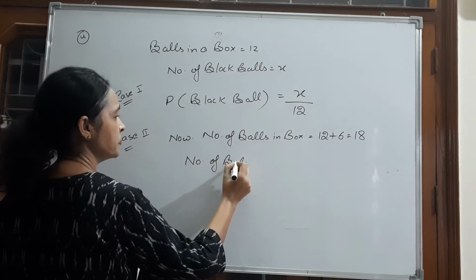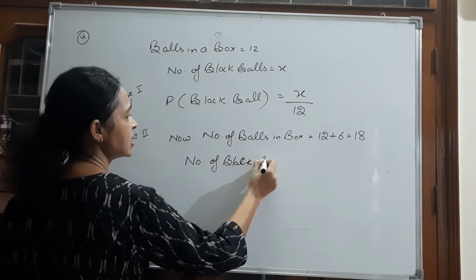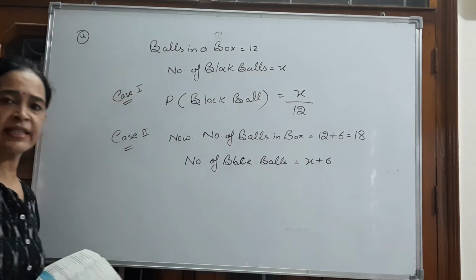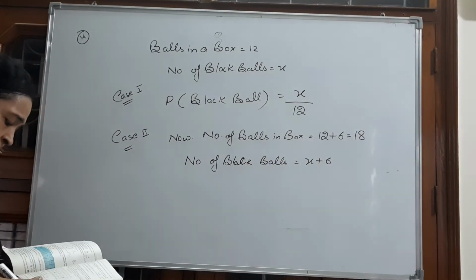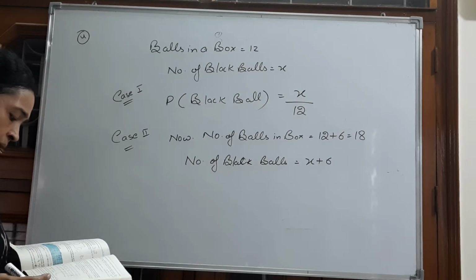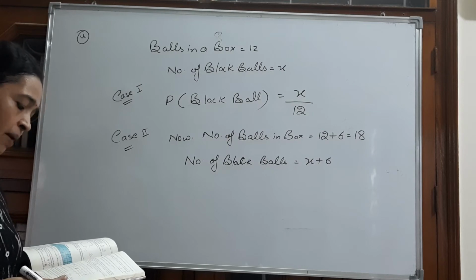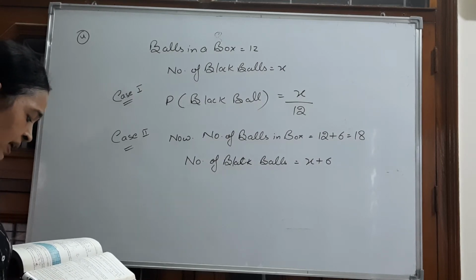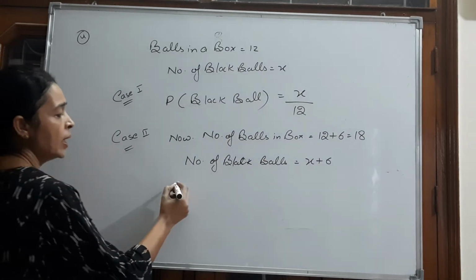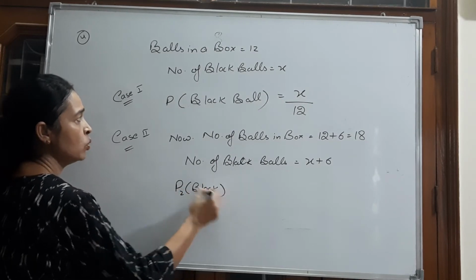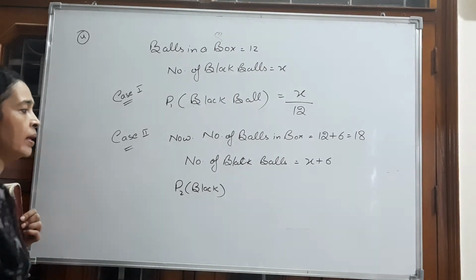Number of black balls are, earlier it were x, now x plus 6. Now what does it say? If 6 more black balls are put in the box, the probability of drawing a black ball is now double of what it was before. Now probability of drawing a black ball, now I am writing as P2, earlier it was let P1.